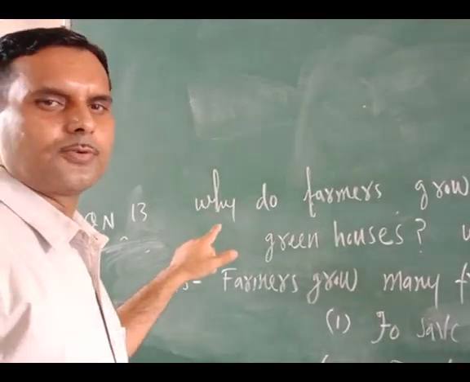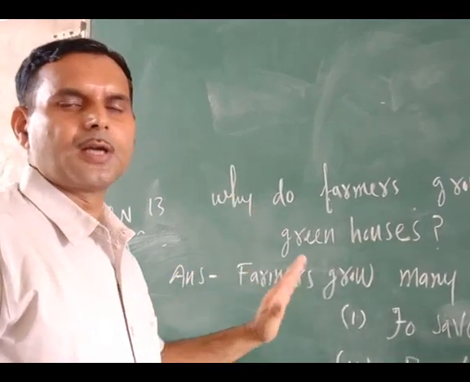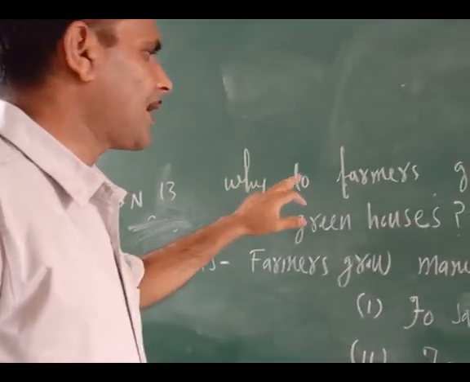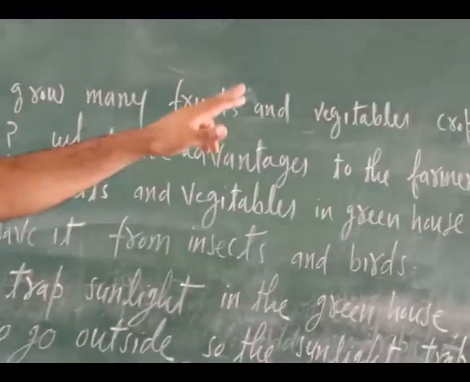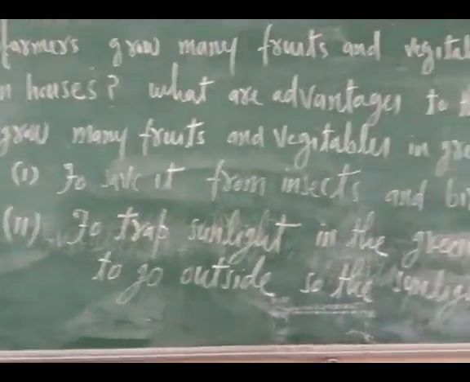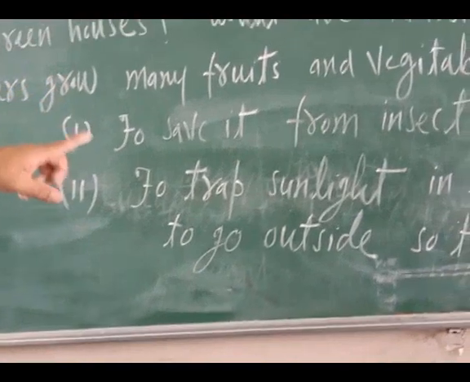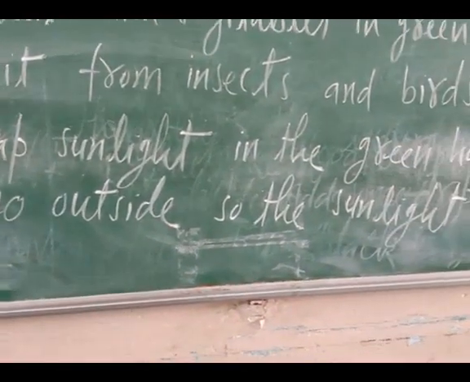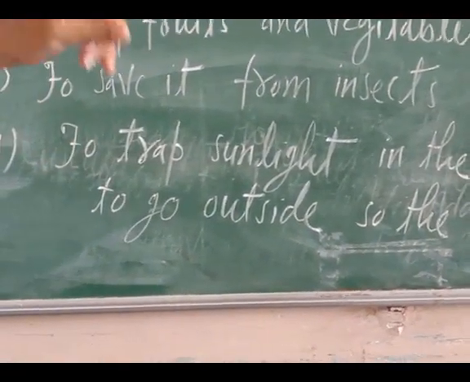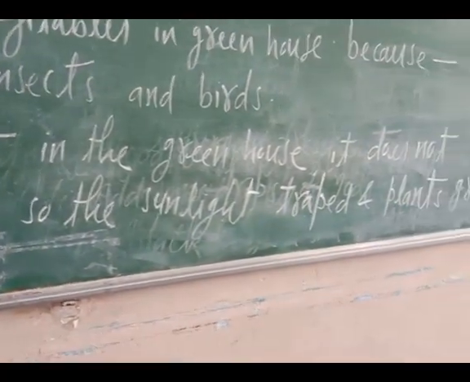Dear cadets, as you know, in 7th class science, especially in the new books, they have given one extra question, but in the old book it is not there. The question is: why do farmers grow many fruit and vegetable crops inside large greenhouses? What are the advantages to the farmers? Farmers grow them in greenhouses to save them from insects and birds. Second, the greenhouse traps sunlight and does not allow it to go outside, so the plants grow well.